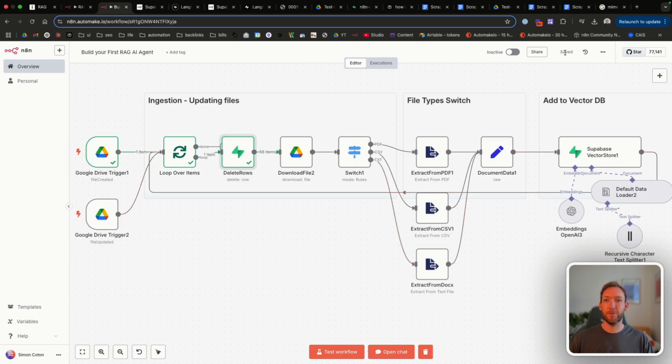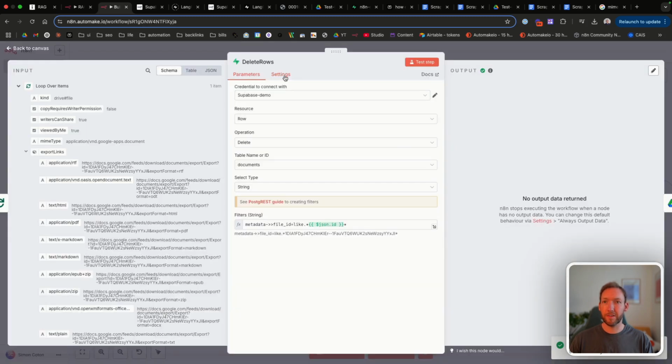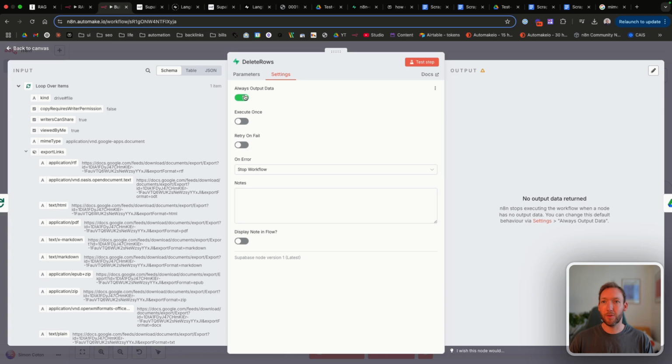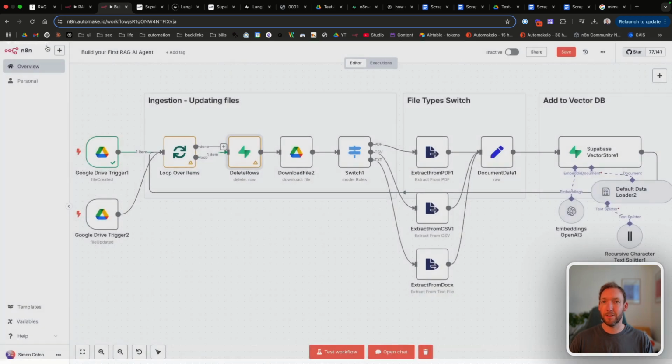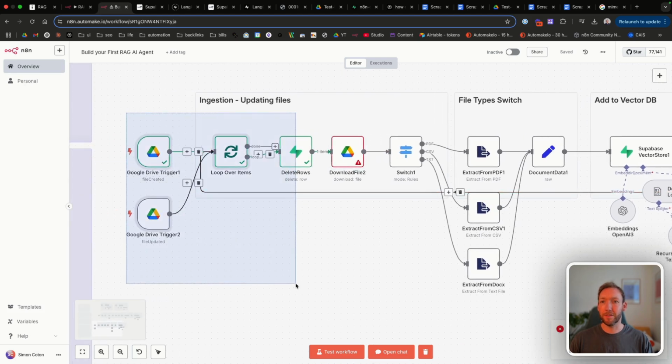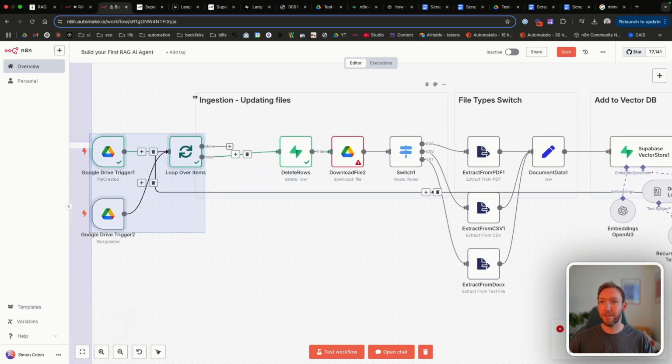So if we were to remove, if we test it again, let's re-upload the workflow, and then let's actually test it in progress. And one setting we need to confirm here is actually if there's no matches to it, let's always output data so that it continues through the loop. So let's test the workflow again. Okay, and now it can't find the file. And the reason is we've not set the file ID here.